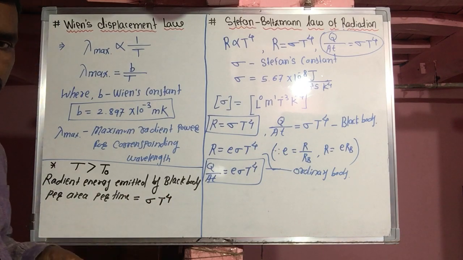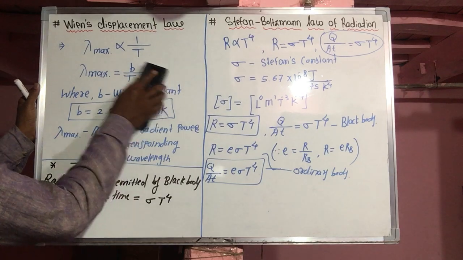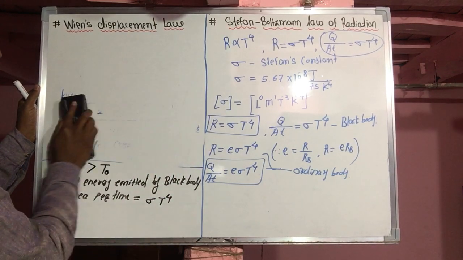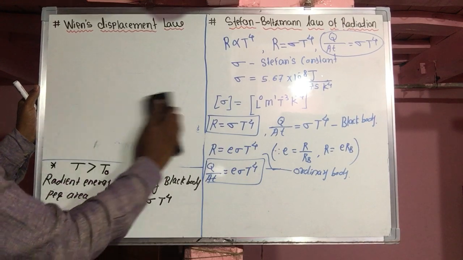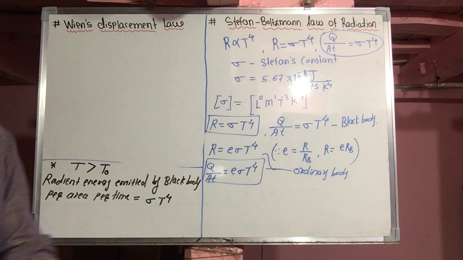But as you know, as a body radiates, it also absorbs. So now this black body absorbs radiation from the surrounding.